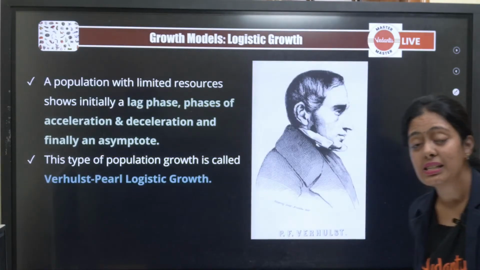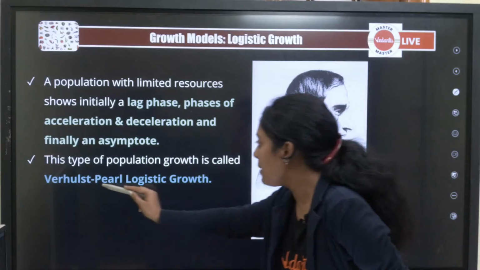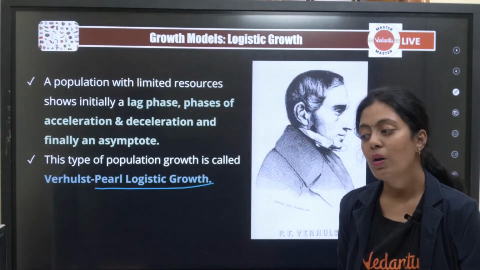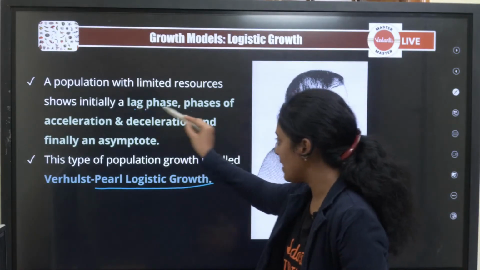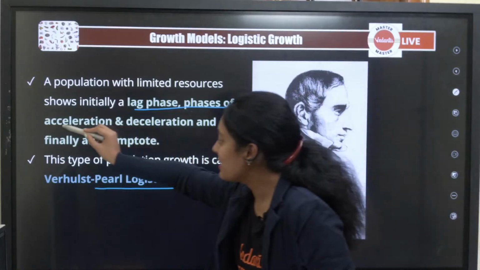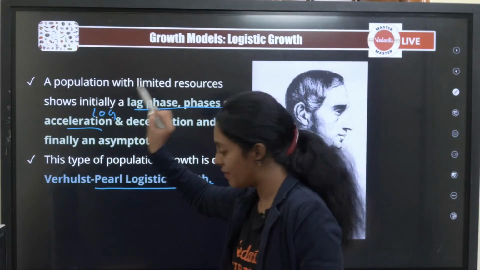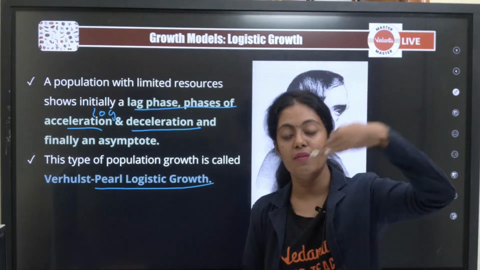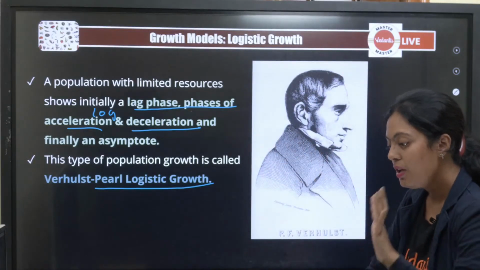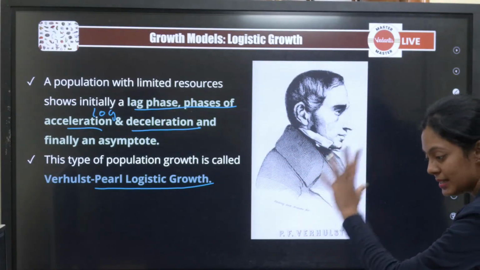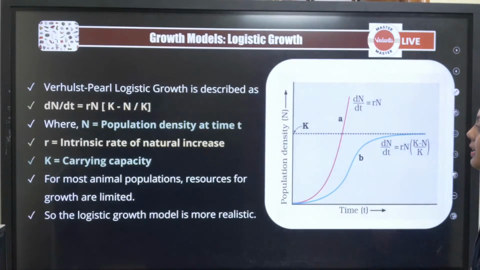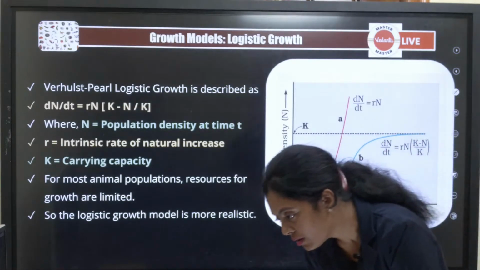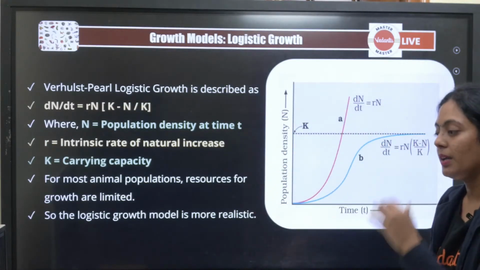This logistic growth was proposed by a person called Pearl. As I already said, there is the lag phase, then the acceleration phase, which we call the log phase, then the deceleration phase, then the stationary phase and decline phase. What I explained is the same thing here again. Thank you Shantini for responding.